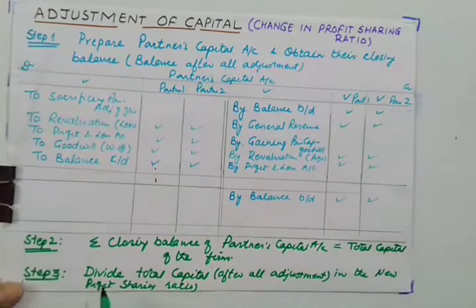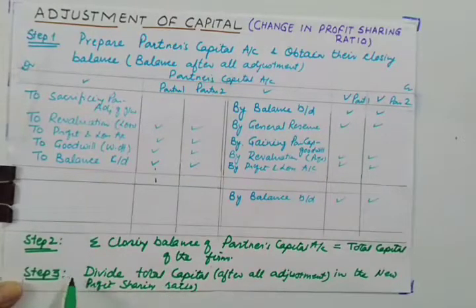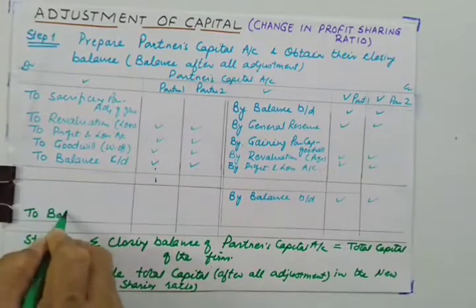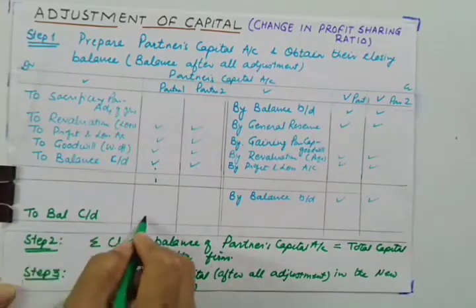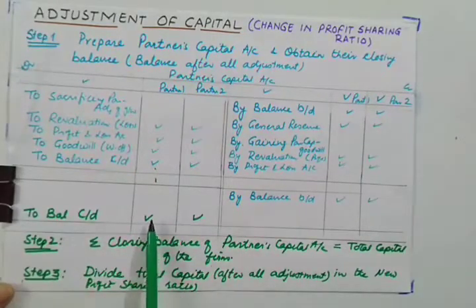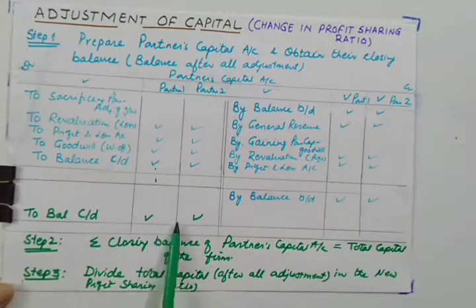And when we divide this in the new profit sharing ratio, we need to keep this as a closing balance. So whatever capital we get in step 3, we'll write it here as balance carried down, because this is the capital which we want. Whatever capital we write here will be as per their new profit sharing ratio.